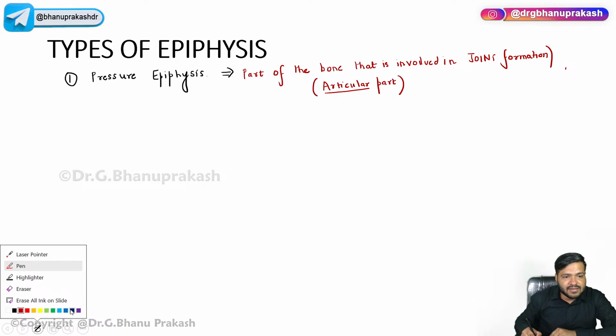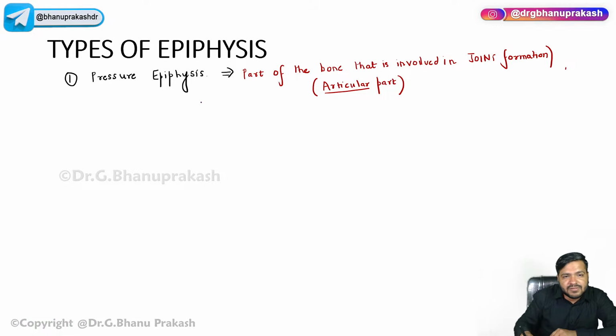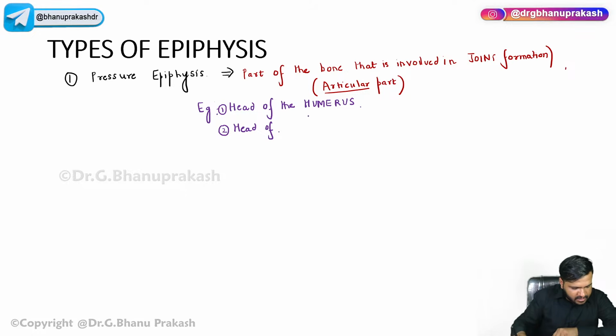And remember the examples over here, guys, very, very important. We have the head of the humerus. Please write this down, then I will explain. Head of the humerus. We have the head of the femur, the head of the femur bone.